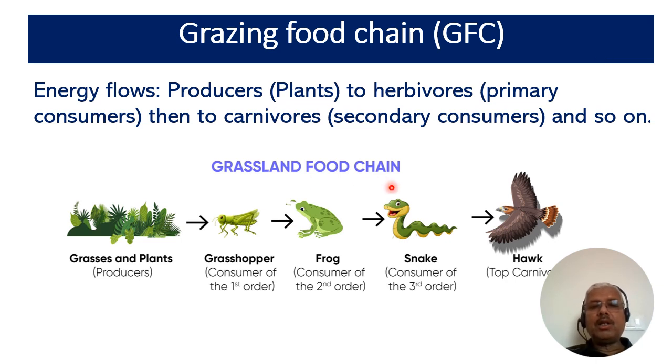In the grassland ecosystem food chain, the food is transferred from grasses and plants to the grasshopper, which is the primary consumer or consumer of first order, and then to the frog, that is the consumer of second order, and then to the snake, that is the consumer of third order, and ultimately to the hawk, that is the top carnivore.